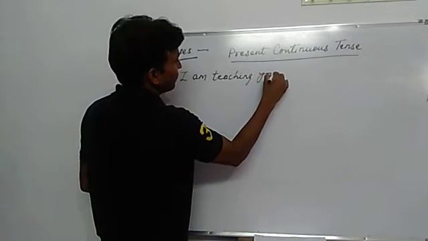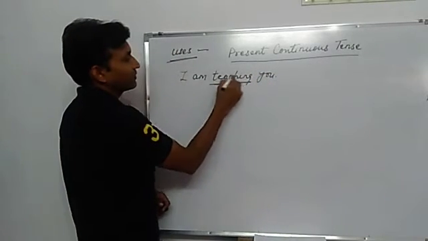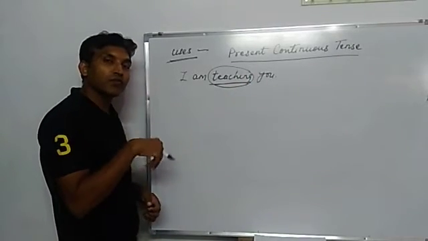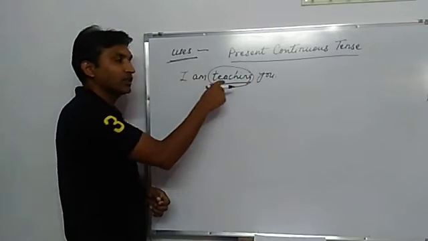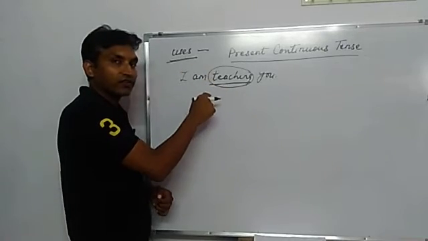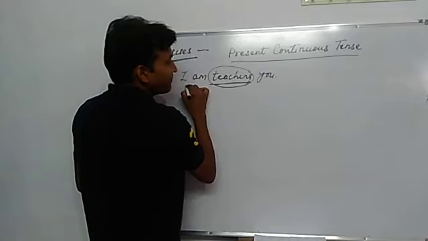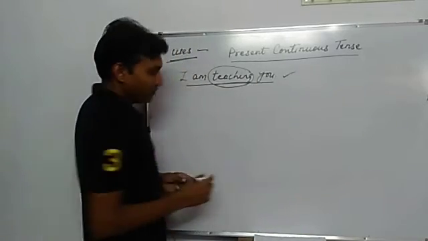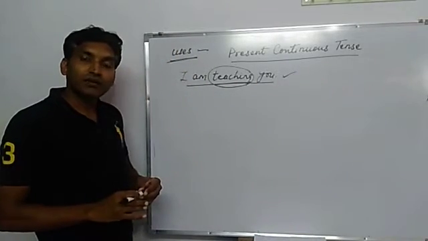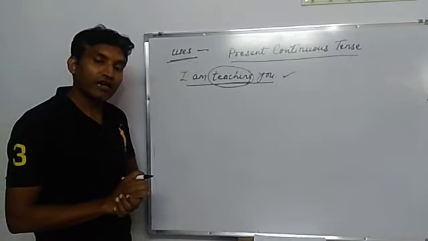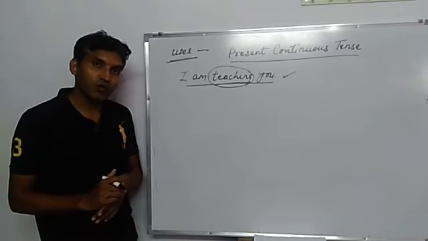The action is teaching and it is taking place at the time of speaking. While I am speaking, I am doing this task. I am teaching you now.